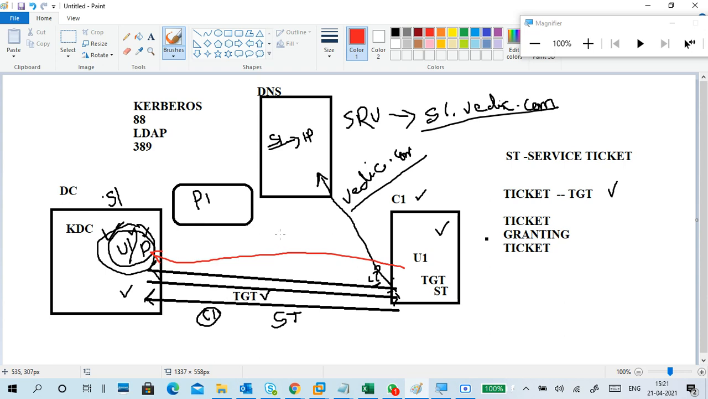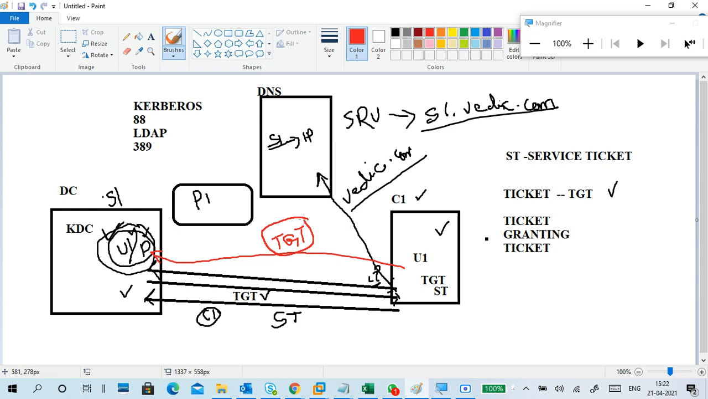Server means print server. For example, you have a print server. For us, everything is the same server only, right? Same concept. So I'm sending a request to the print server, right? This is my TGT. I want to access a printer. Then the print server will verify your TGT.